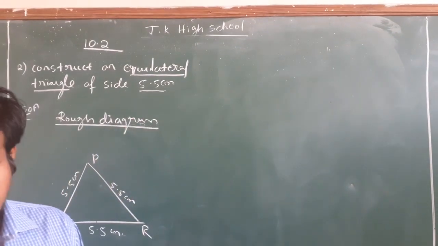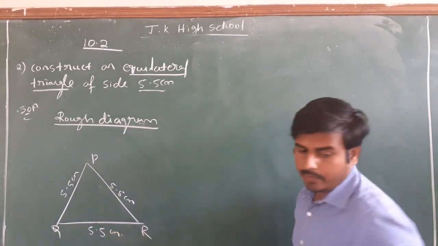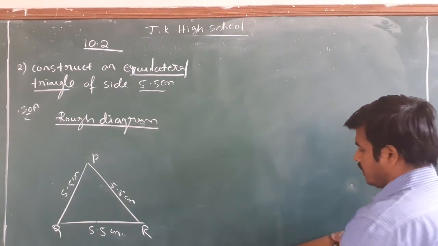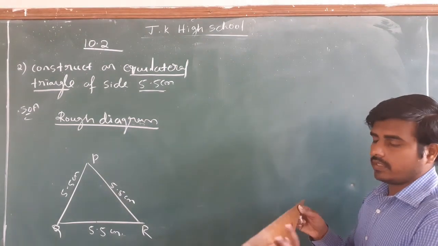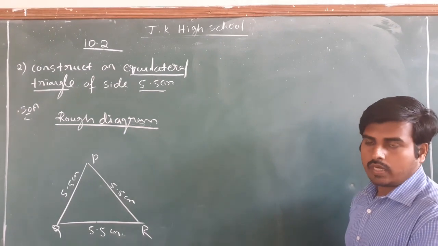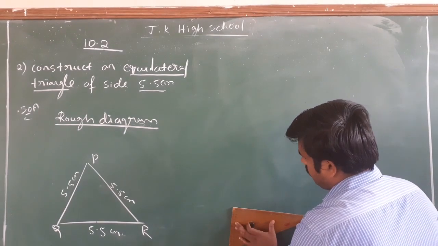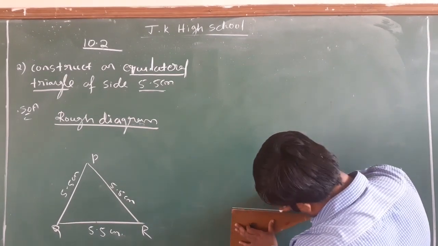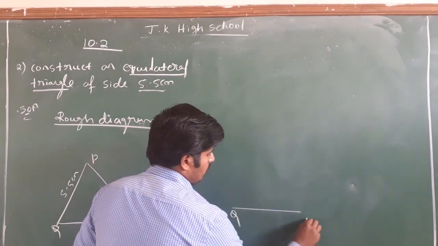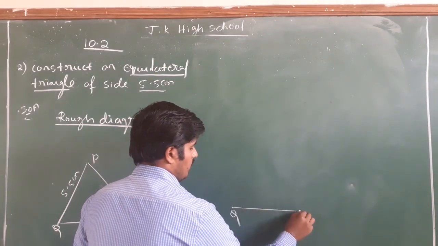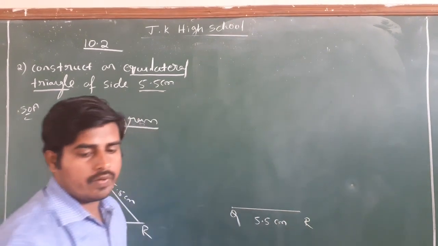Look, the base QR is how much? 5.5. The base QR is 5.5. Take a ruler. Since I don't have a ruler, I am using this set square. So take the ruler and draw 5.5 centimeter. And this is QR and this is the base.